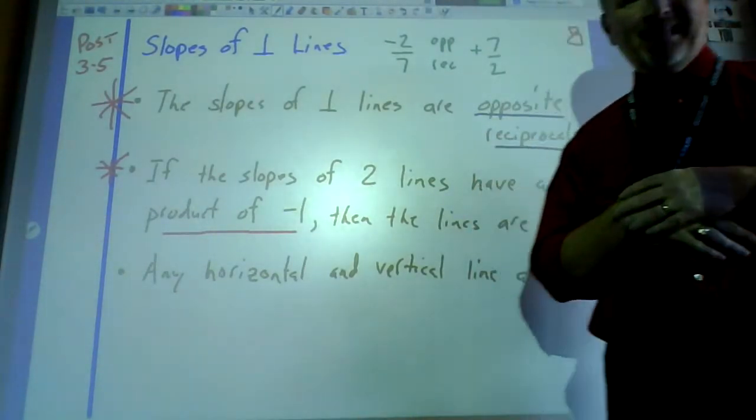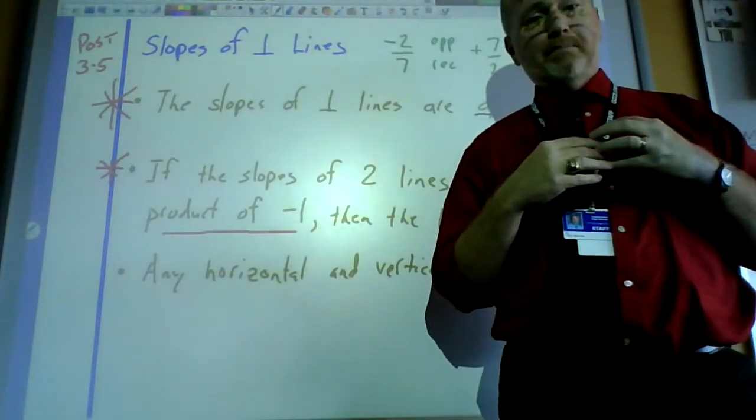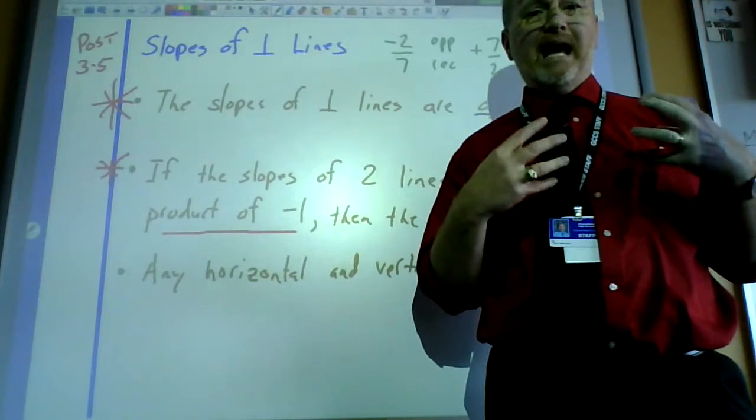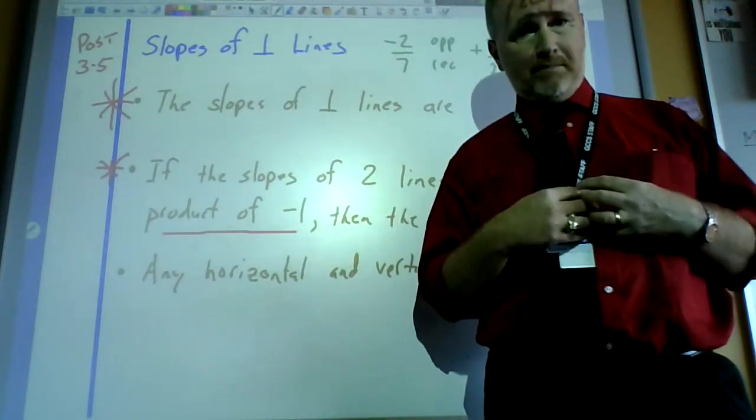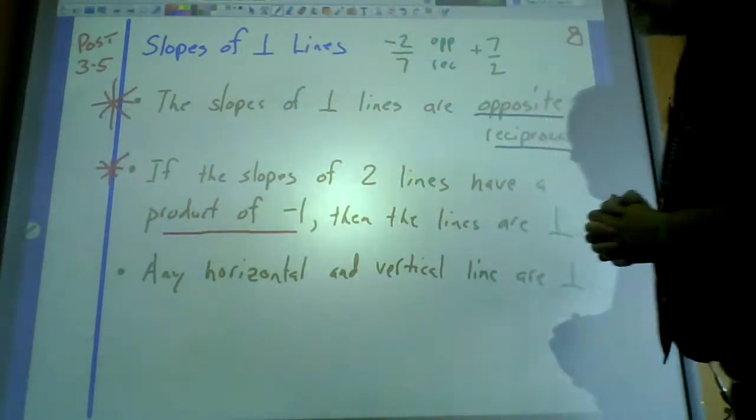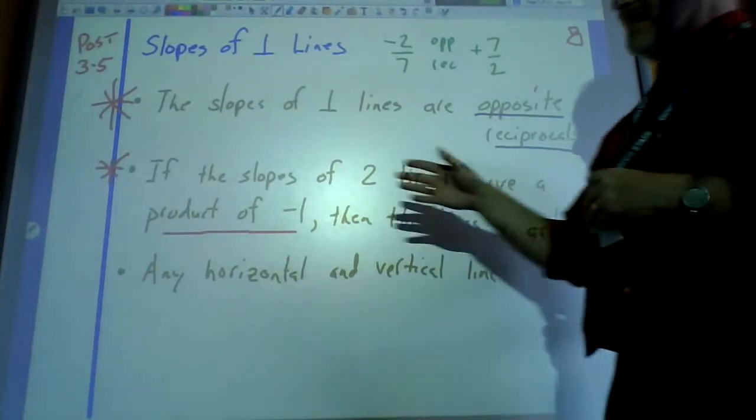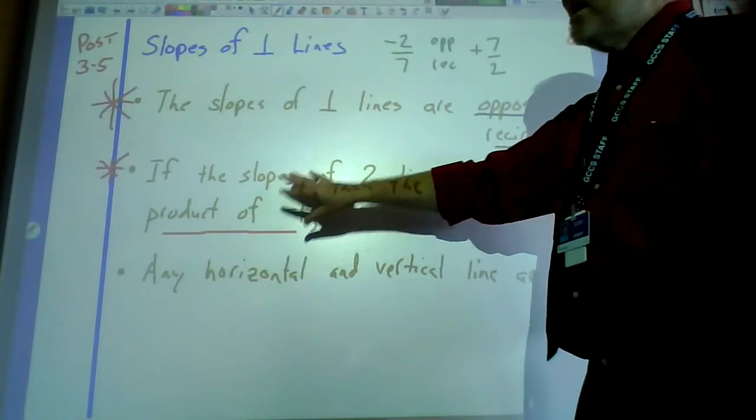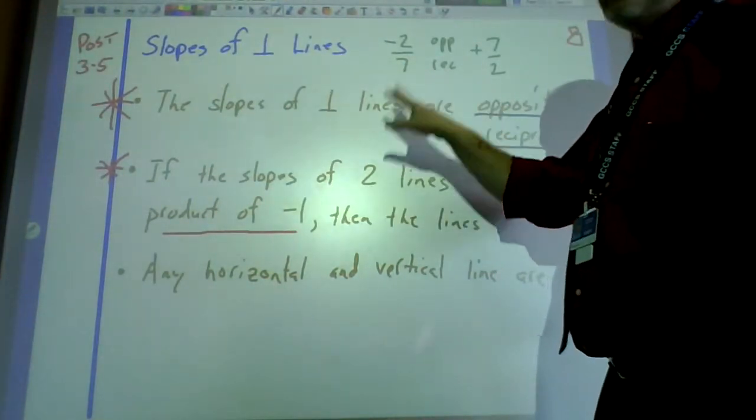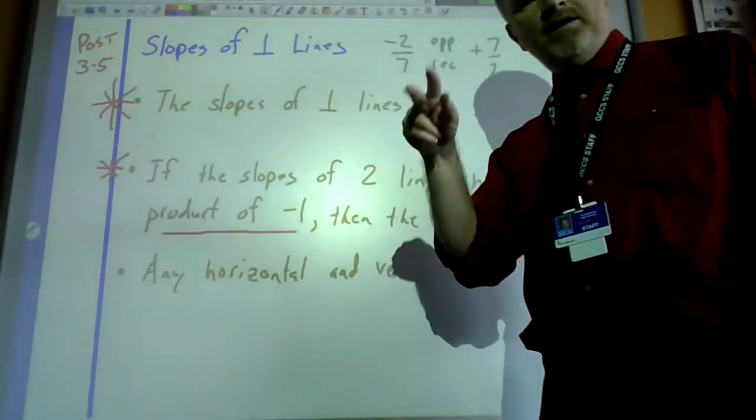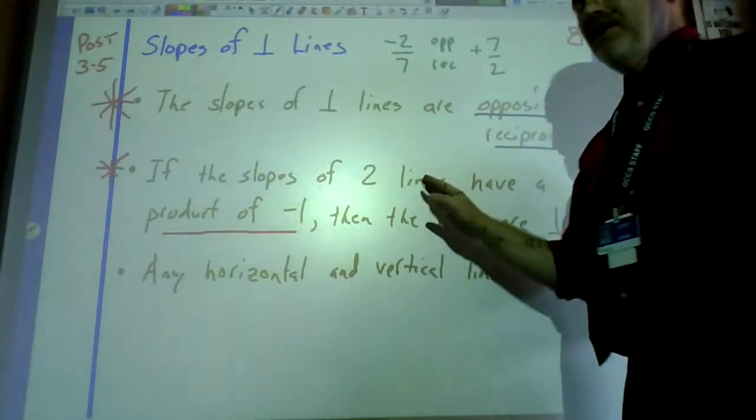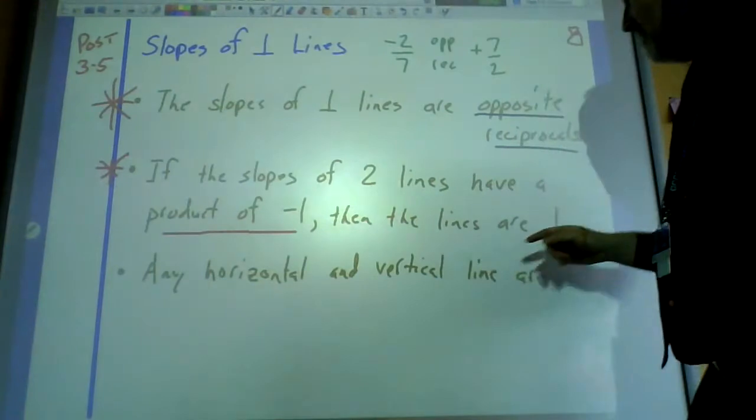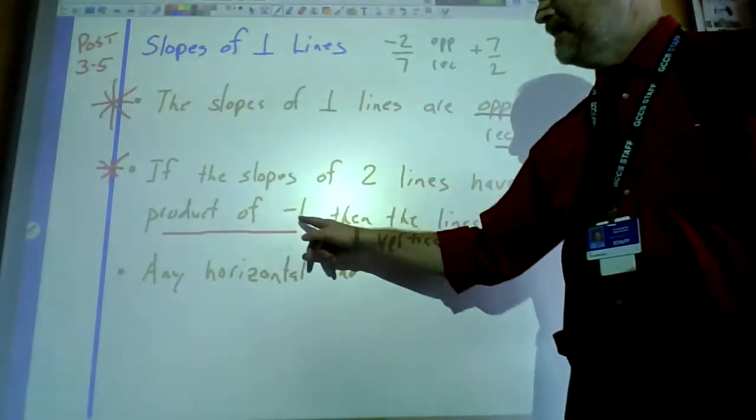Everybody feeling good about that? So that's opposite reciprocal. I know you can do opposites, I know you can do reciprocals, but now you need to be able to do opposite reciprocals together. Another thing, and this gets an asterisk because I'm not going to use it as much, since I think it's easier to take a slope and just do the opposite reciprocal of it. Another way to determine if slopes are perpendicular is that they have a product of -1.